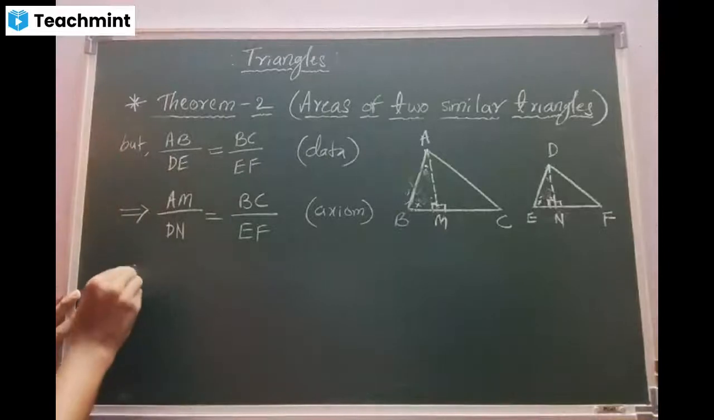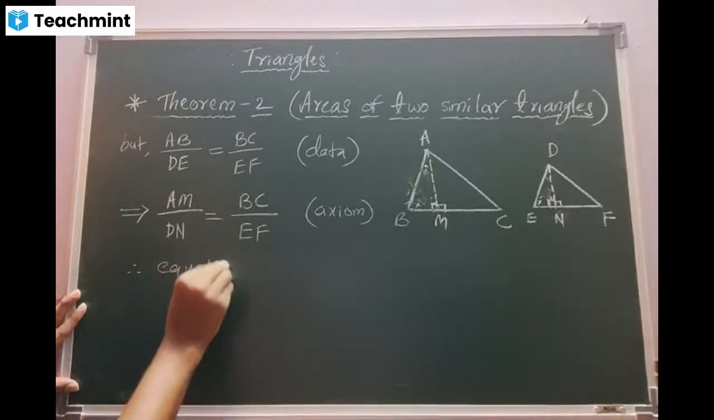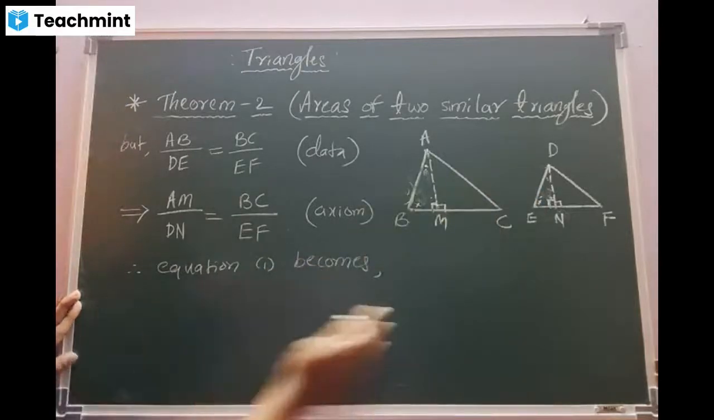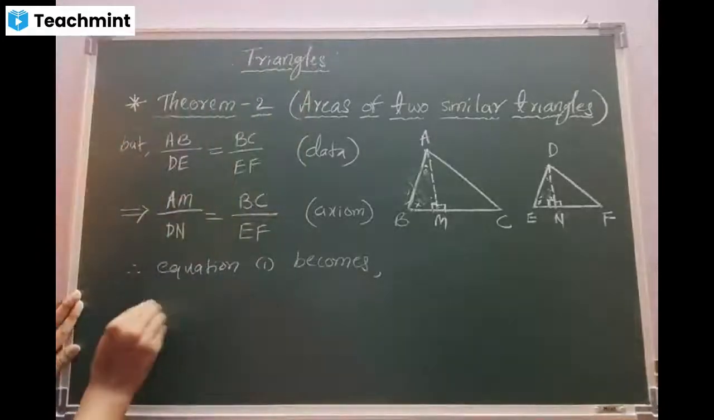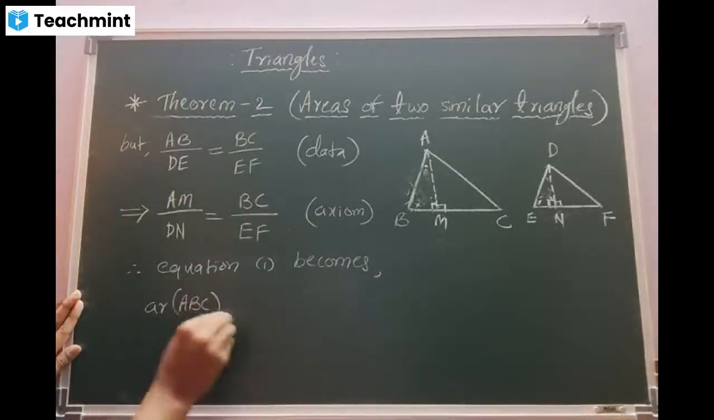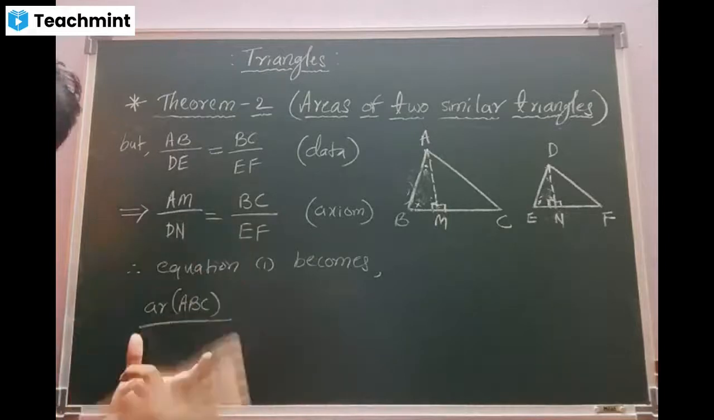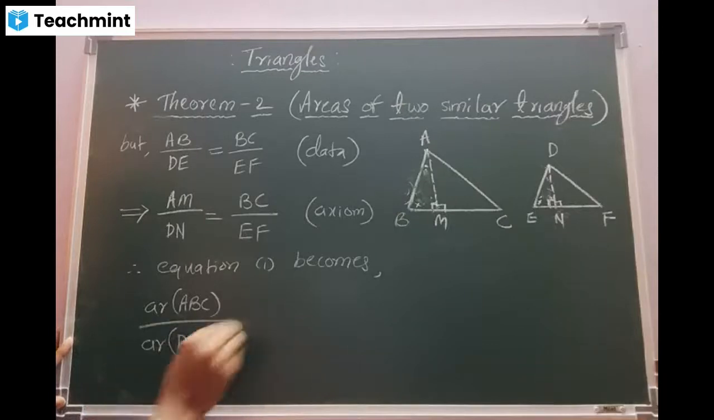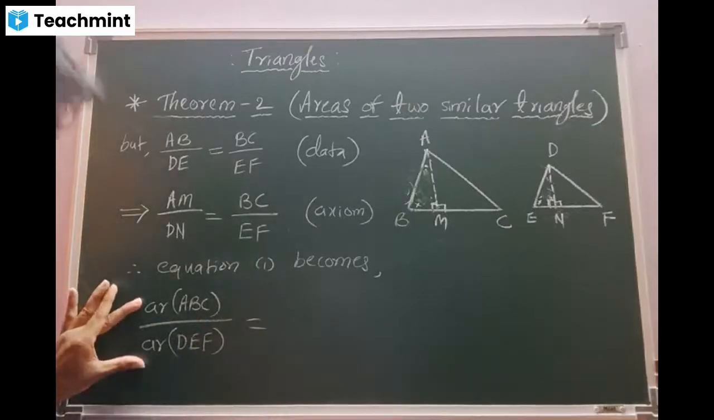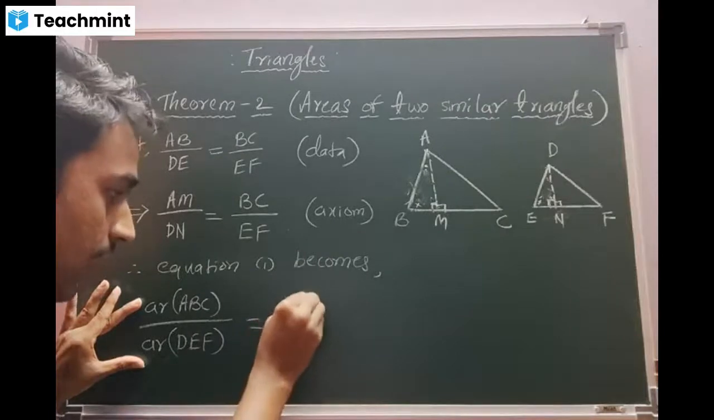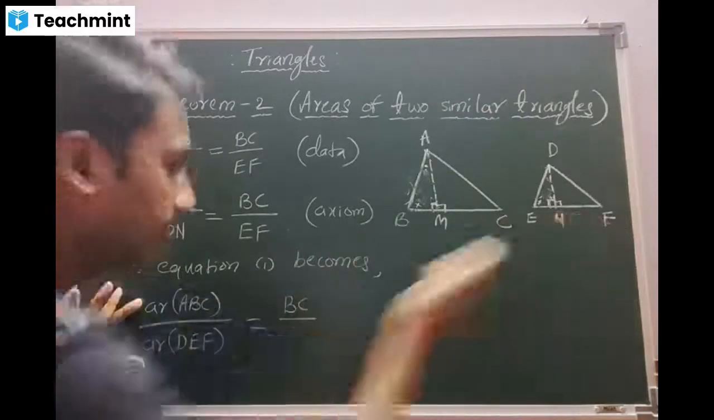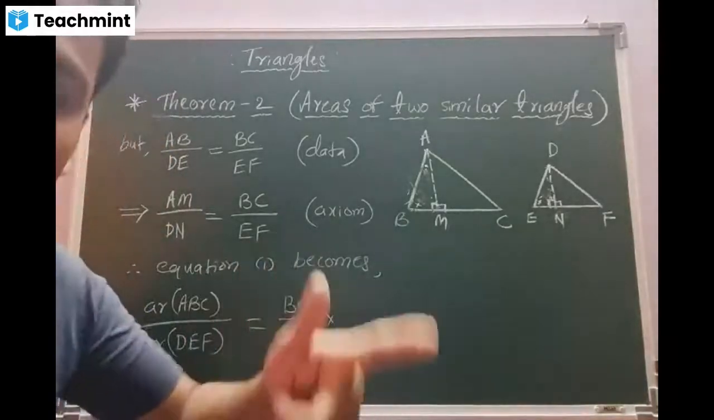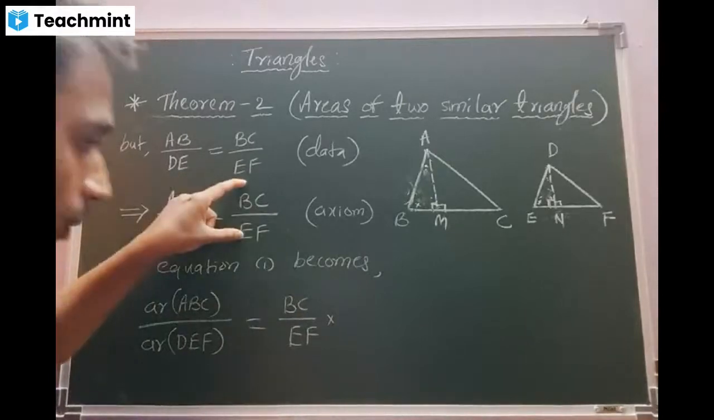Beta, now, therefore, equation 1 becomes... Tell me, students, what I have to write the first equation as, what will be the change now? Quick. First, the LHS: area of ABC divided by area of DEF is equal to, the second ratio was AM by DN. That AM by DN will be replaced with this, BC by EF. Correct, beta?